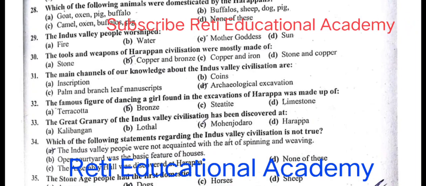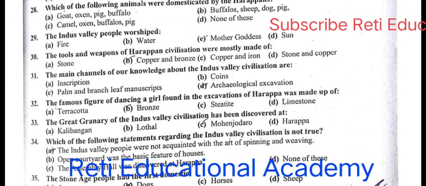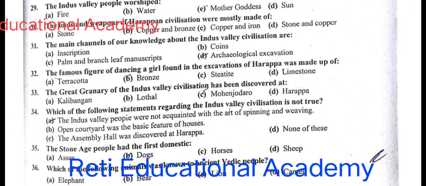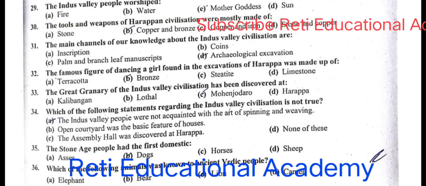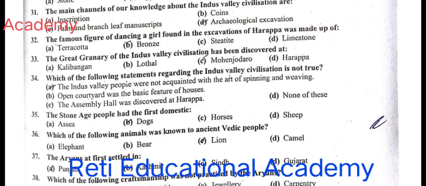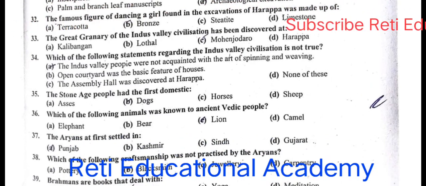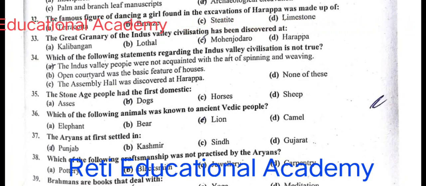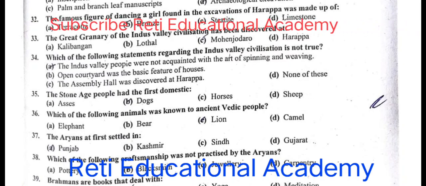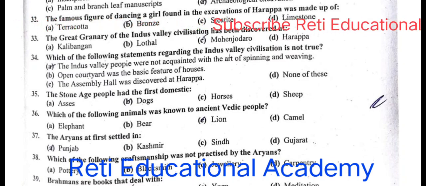Question number 31. The main channels of our knowledge about the Indus Valley civilization are archaeological excavation. Question number 32. The famous figure of dancing girl found in excavation of Harappa was made up of bronze. Question number 33. The great granary of the Indus Valley civilization has been discovered at C. Mohenjo-daro. Question number 34. Which of the following statements regarding the Indus Valley civilization is not true? A. The Indus Valley people were not acquainted with the art of spinning and weaving.